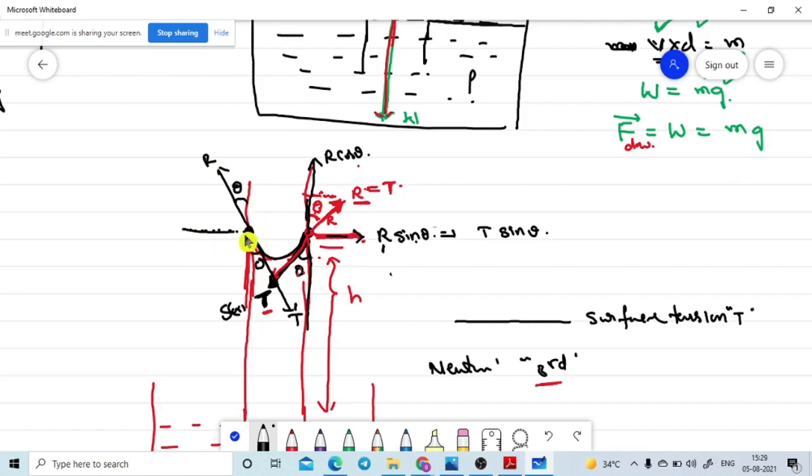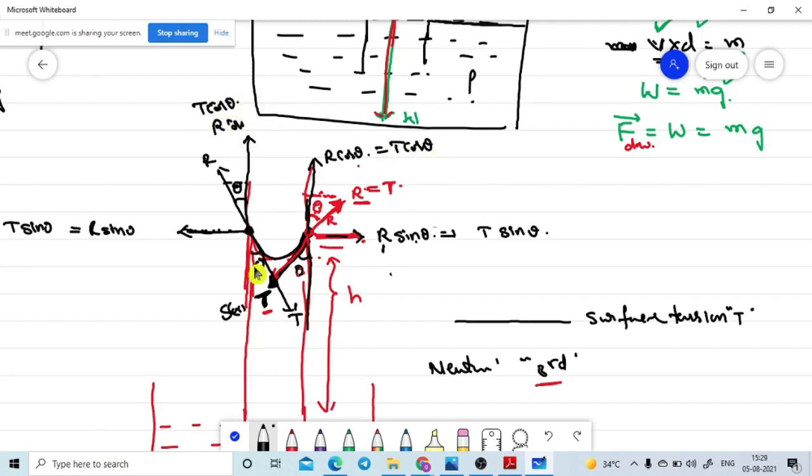The component of R in this direction is R sin theta, which I can write as T sin theta. The force in the upward direction is R cos theta, that is nothing but T cos theta only.